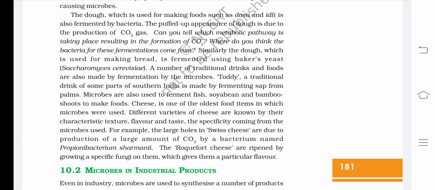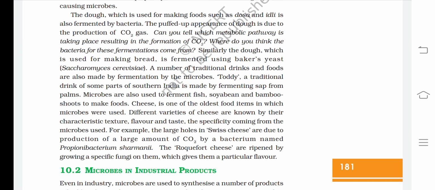Similarly, the dough which is used for making bread is fermented using baker's yeast, Saccharomyces cerevisiae. A number of traditional drinks and foods are also made by fermentation by the microbes. Toddy, a traditional drink of some parts of southern India, is made by fermenting sap from palms. Microbes are also used to ferment fish, soybean, and bamboo shoots to make foods.